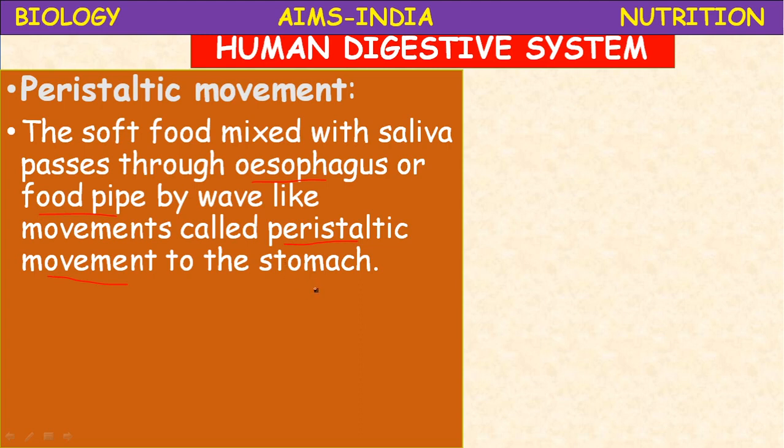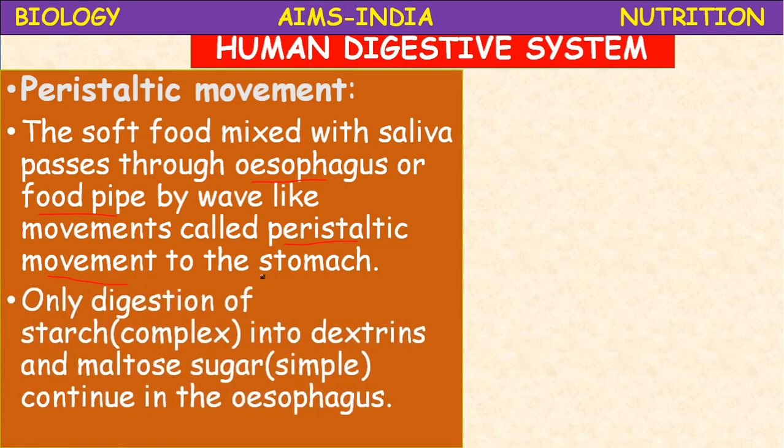No special digestive enzymes are secreted in the esophagus. The digestion process already started in the mouth will continue in the esophagus. So only the digestion of starch, that is a complex food, converted into dextrins and maltose by the action of ptyalin, continues in the esophagus.